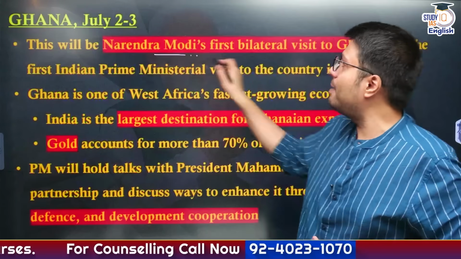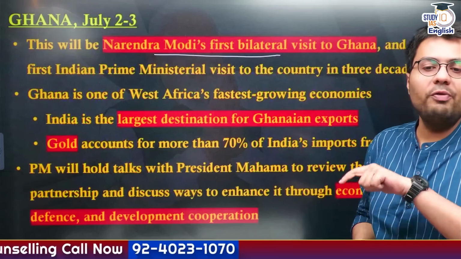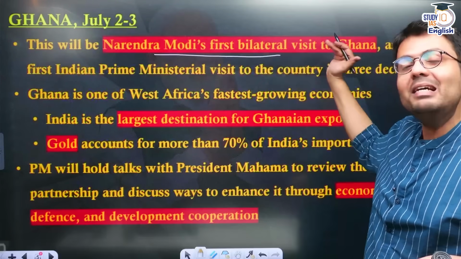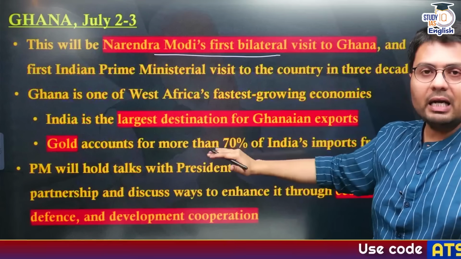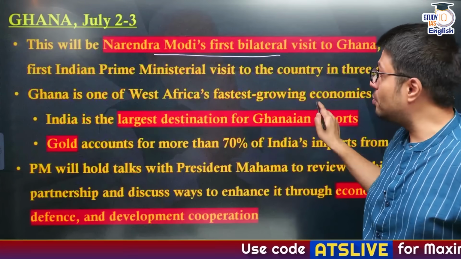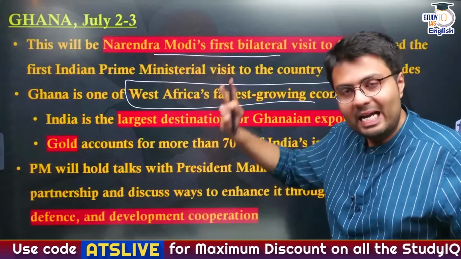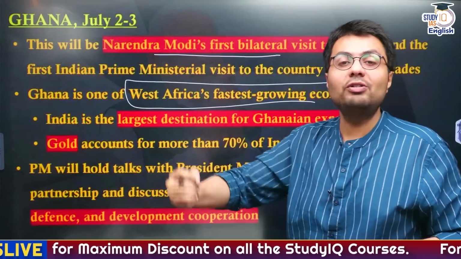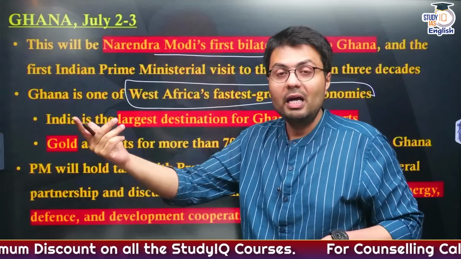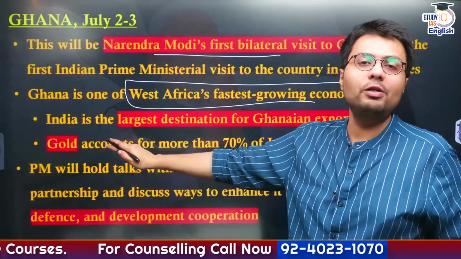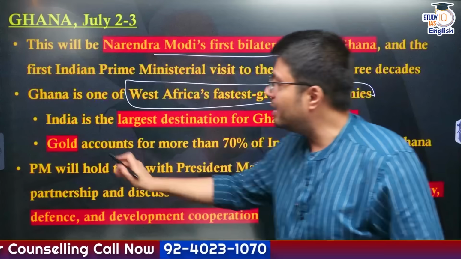First, he'll stop at the country of Ghana, which is located in the western part of Africa, right? And this will be Prime Minister Modi's first bilateral visit to Ghana and the first visit by an Indian Prime Minister to Ghana in nearly 30 years. Now, Ghana, located in Western Africa, is also the region's fastest growing economy. And not just that, India is the largest destination of exports from Ghana. And out of all the things that India imports from Ghana, 70% is just one commodity, that is gold.